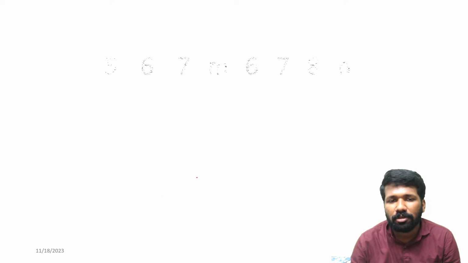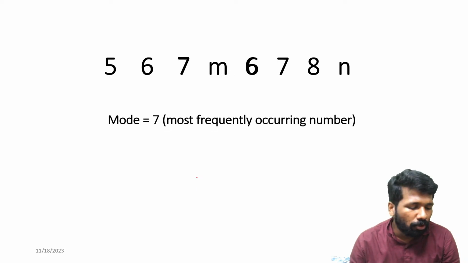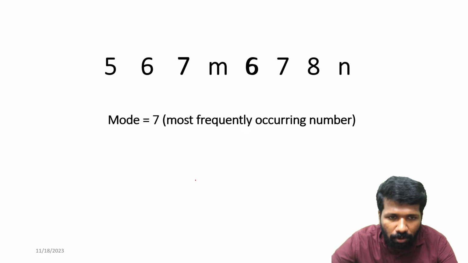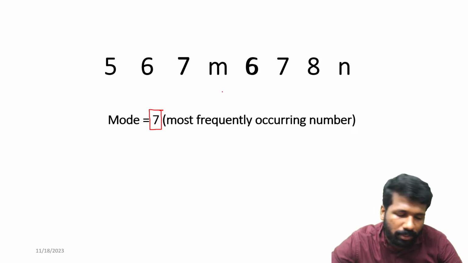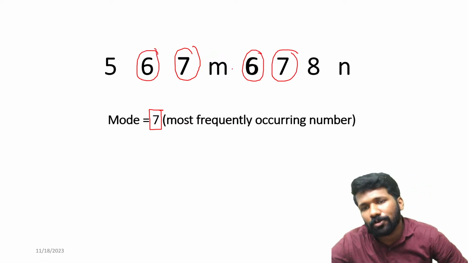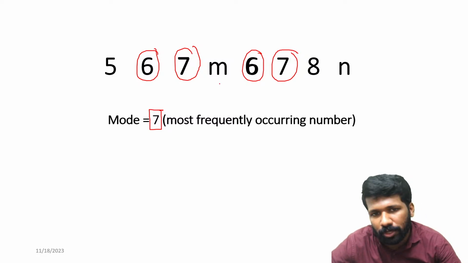What is the next information given in the question? The question says that the mode is 7. I told you mode can be multiple values also. Multi-modal is possible. But here the question says it is a single mode. 7 only is the mode. Here 6 is occurring 2 times and 7 is also occurring 2 times. So 6 and 7 both would have been the mode. But the question says 7 is the only mode.